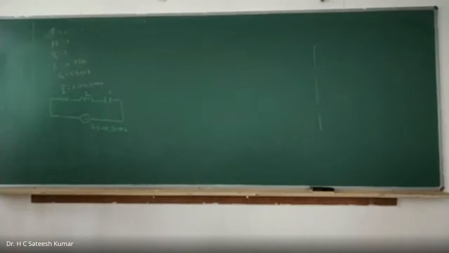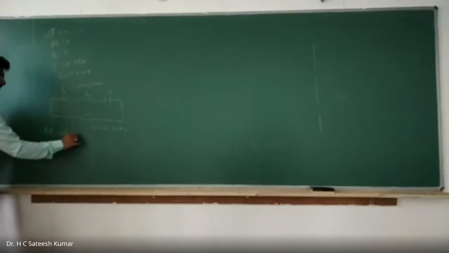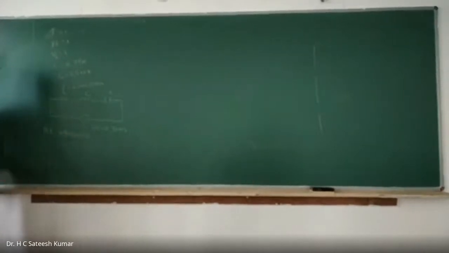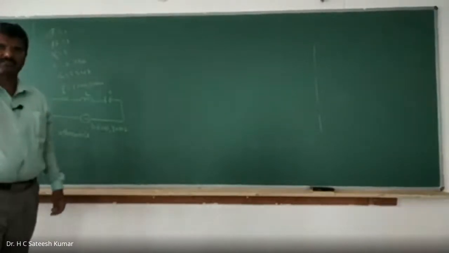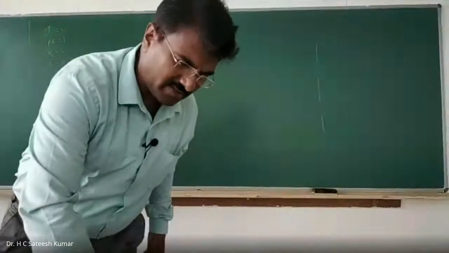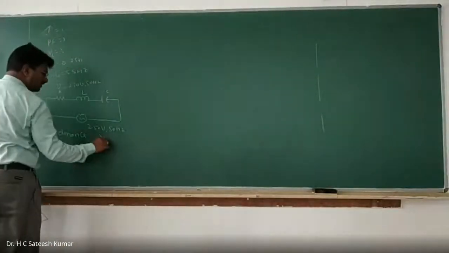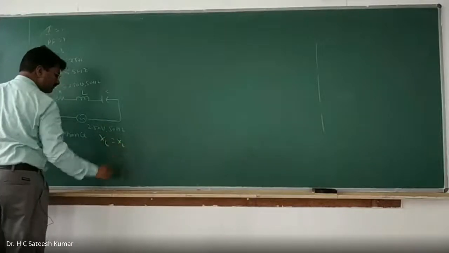We all know that at resonance, by definition itself, inductive reactance is equal to capacitive reactance. That means XL is equal to XC.